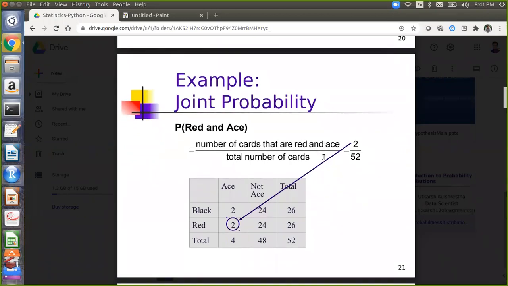So why do we call it joint probability? Why not non-joint probability, or unjoint probability? It's because we can have a red ace over here. So that's two things which we can say. So whenever more than one characteristic is associated, it is a joint probability.